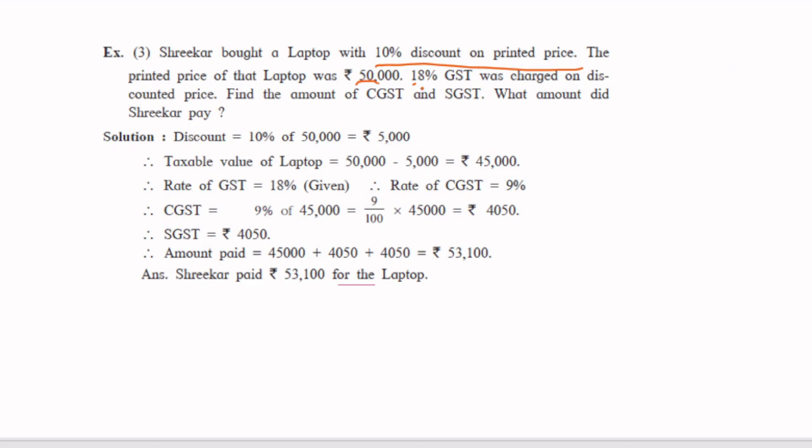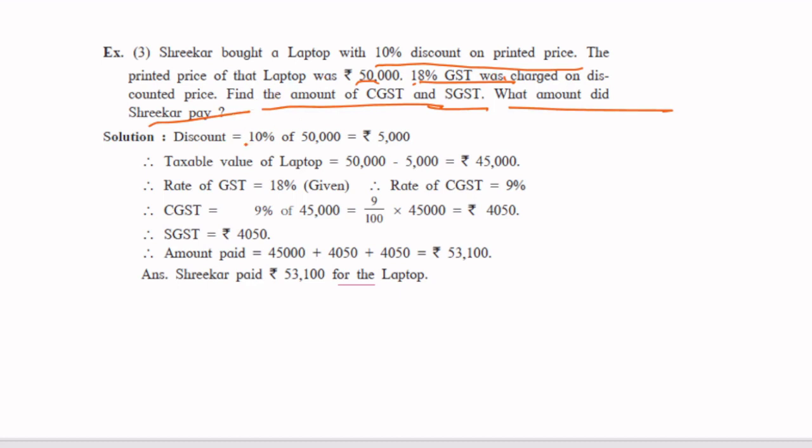For example, in this case, 50,000 is the MRP printed price, and 18% GST was charged on the discounted price. Even if they do not write this, you need to understand. Find the amount of CGST and SGST. What amount did Shikhar pay?